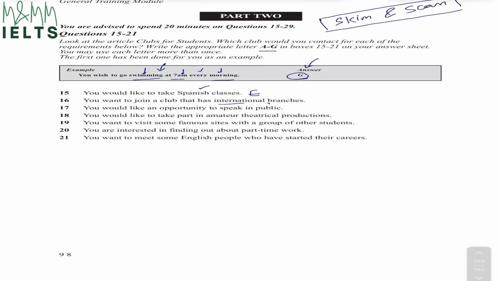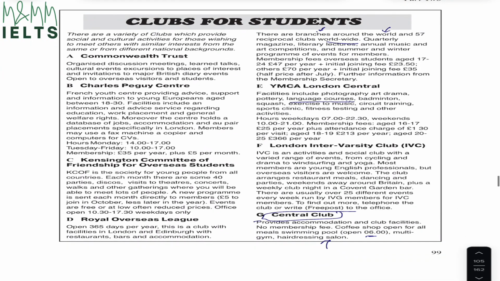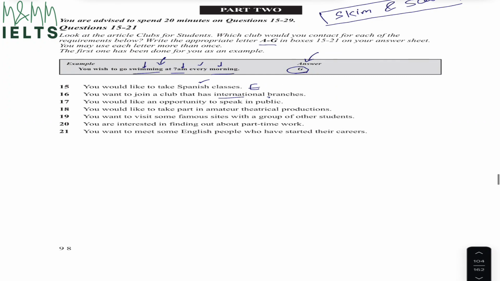And the question was, you want to join a club that has international branches. So my correct answer has to be Royal Overseas League Club, which is number D. So that would be my correct answer.